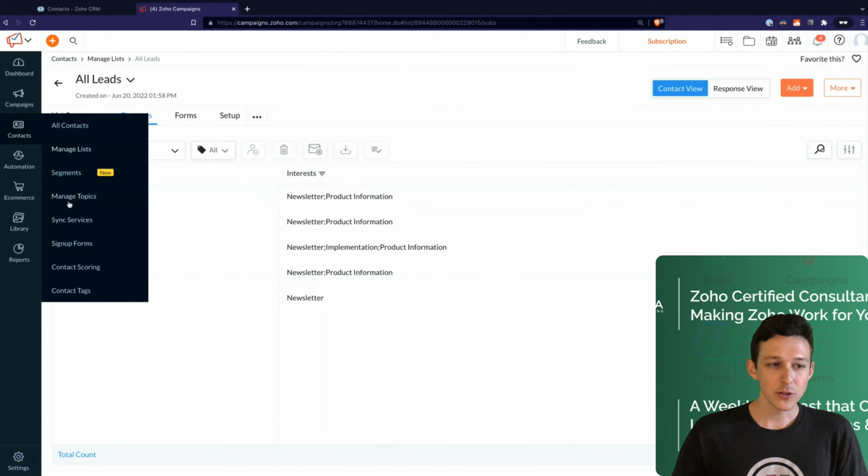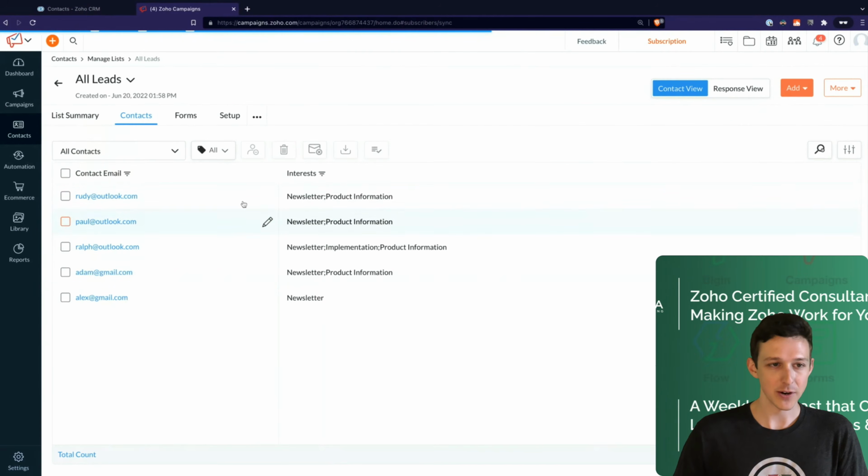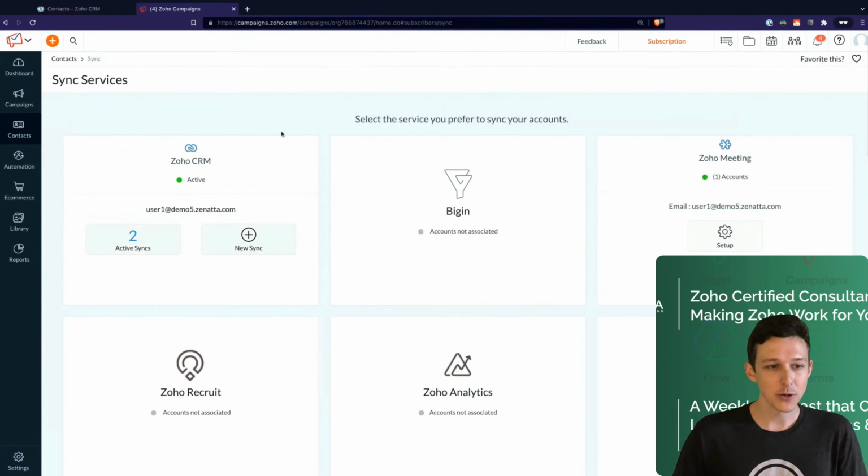So those are really all you have to do to pull in your CRM. I will highlight, you can pull in custom modules from this as well. So maybe if you're in real estate and you have a separate module for brokers or attorneys that you work with, you could pull them in as a custom module and email out to them all the same.